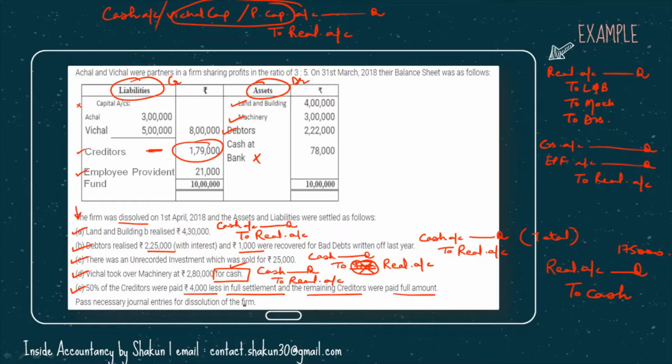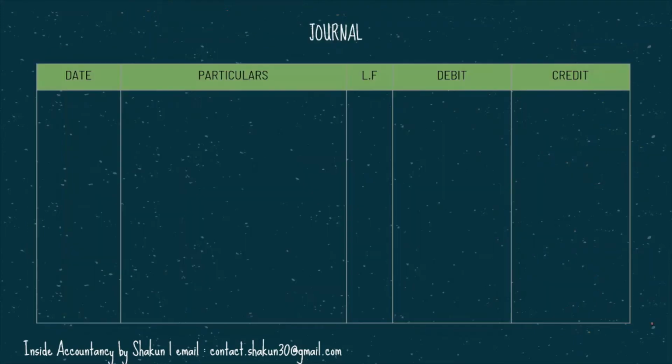So we needed to pass these entries, and we have passed all of them: one entry for the closing of assets, then for the closing of liabilities, then the entries for all the adjustments that were given. Finally, our question does not end here, because after all these entries, we need to find out whether there is profit or loss on realization. Depending upon the profit or loss, we need to pass the entry for that also, and finally the payment made to the partners. So let's have a look at the solution. I've just explained the question here to you.